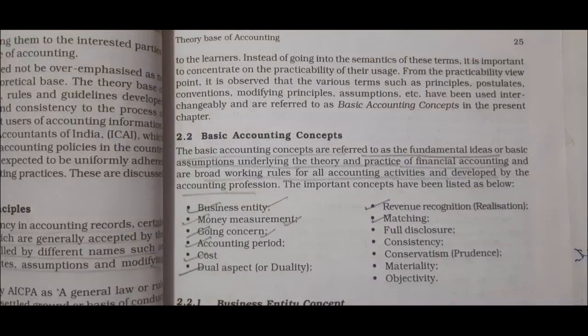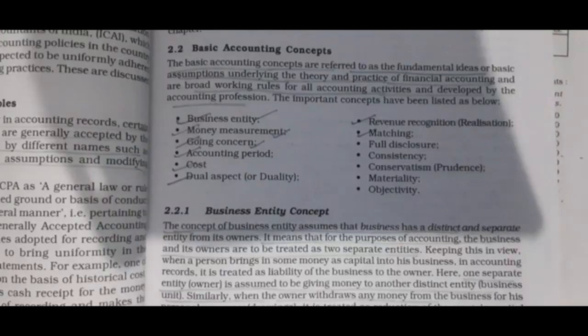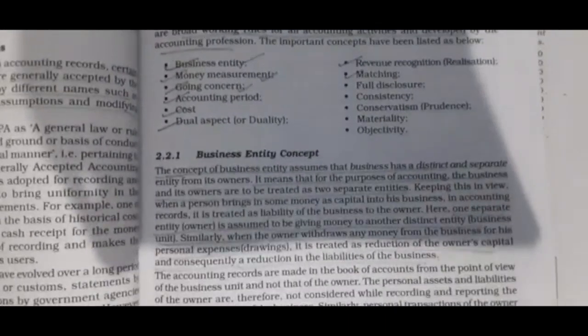So children, in this chapter we have discussed that a single owner is the simplest form of business entity, because in a single owner firm, also called OPC, one person company, the owner is responsible for all the profit and loss of the business. So it is called the business entity concept.